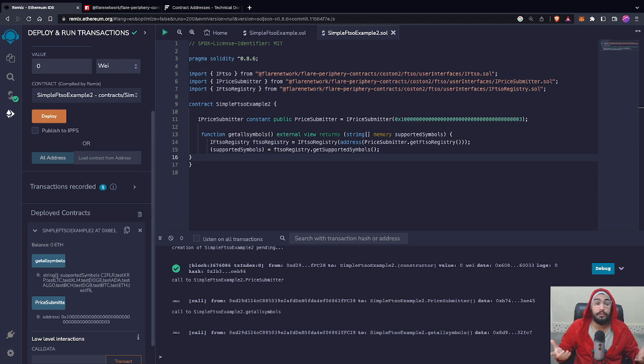And yeah, successfully we have retrieved our price feed. We have called the get price method and we have called the get supported symbols method as well, and there are several other methods that you can use and explore. So just go on to the technical documentation of Flare and check out the FTSO part, what are the methods available. Just start exploring FTSO and see what you can build using FTSO.